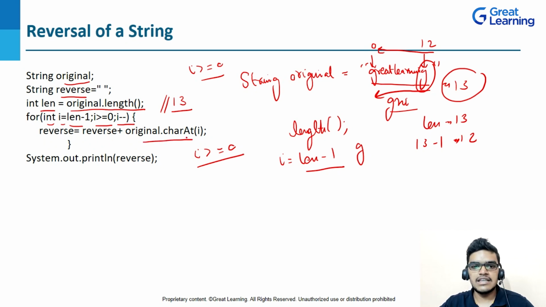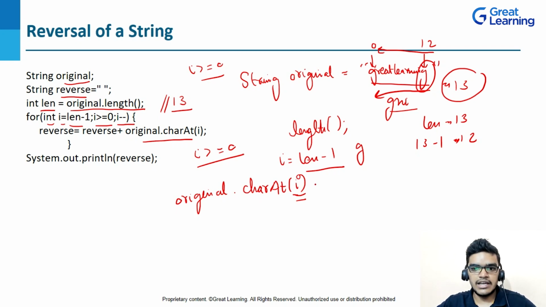And here you can see that I have written a method, original.charAt, and then I have written i as a parameter. So what this method will give me: whatever index value you are passing, it will give the character at the specified index, right? Let me give you an idea.